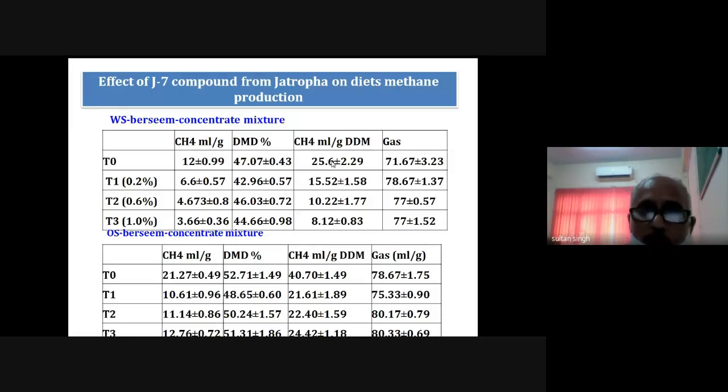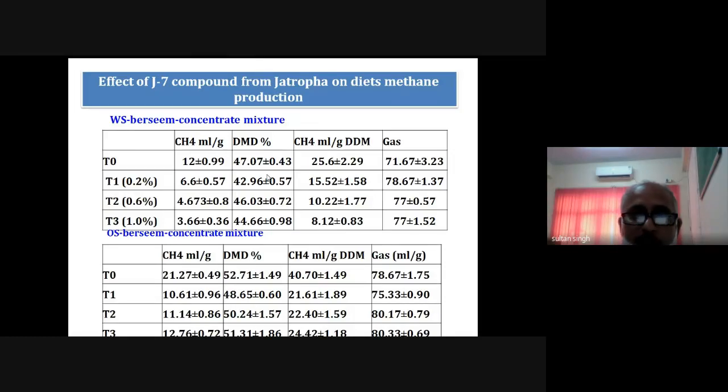In case of the control, you will see here the methane production is 25 ml per gram. But with the addition of this compound, there is a decrease in the methane production. At 0.2% level, it was 15. Then at 0.6, it was 10. And then at 1%, it was 8. You see, there is a decrease in the methane production with the addition of this J7 compound.